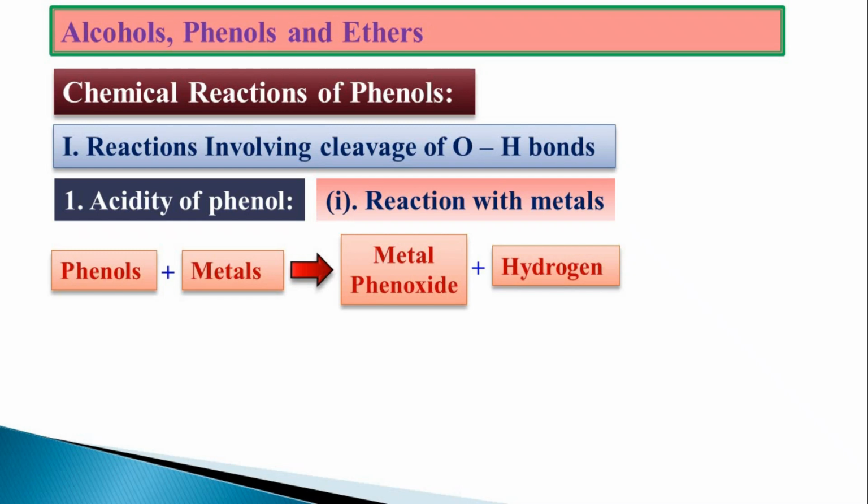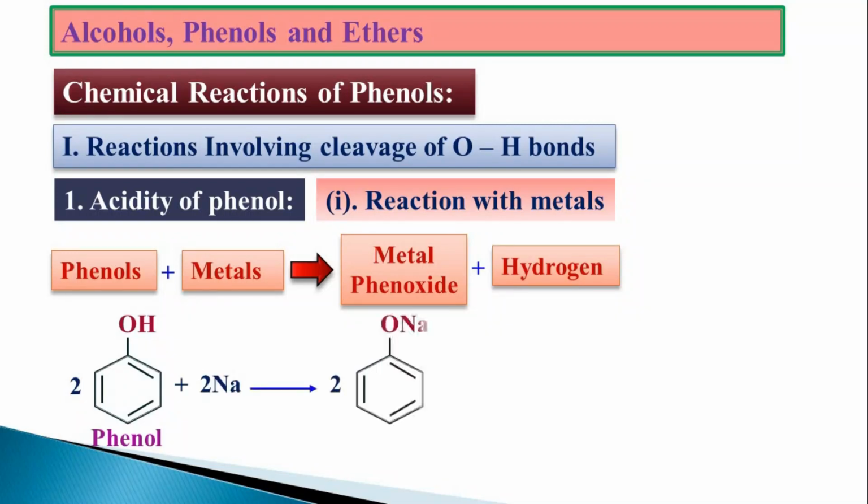Let us see in the form of a reaction. Phenol reacting with sodium metal giving rise to sodium phenoxide along with the hydrogen gas. In case of alcohols, the reaction with metal was the only reaction which was showing alcohols are slightly acidic in nature. But in case of phenols, it is not so.